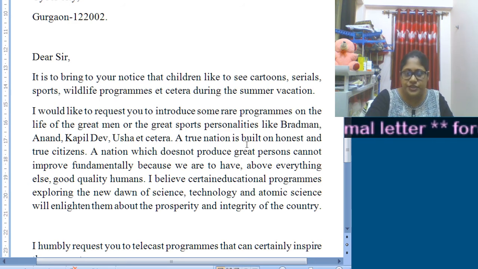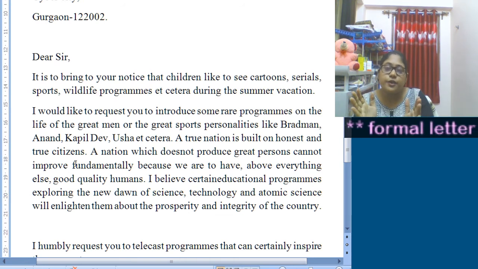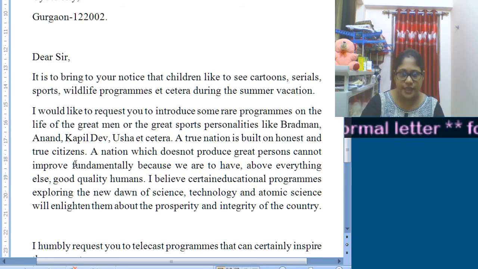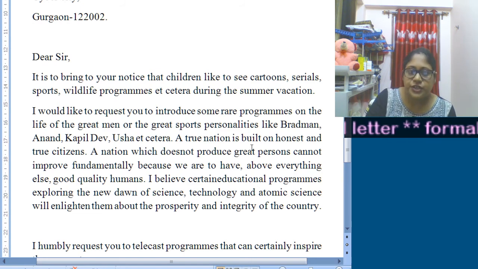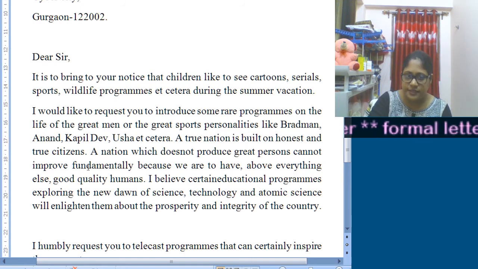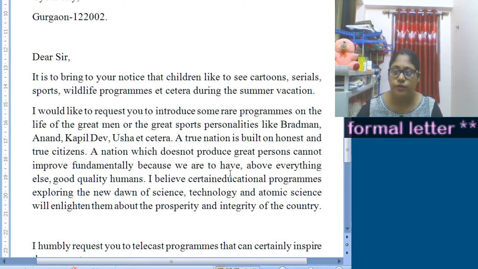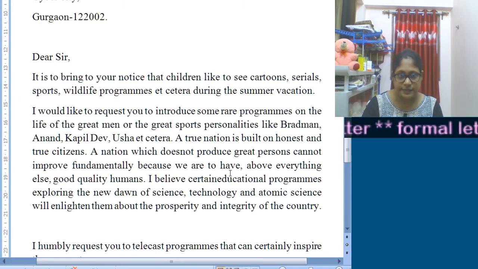Then, a true nation is built on honest and true citizens. So there must be a reason. Why are you suggesting the person to show the life of great men like this? It must have a reason, and you need to mention that. A true nation is built on honest and true citizens. A nation which does not produce great persons cannot improve fundamentally, because we are to have, above everything else, good quality humans. We all want good quality humans in our society. So this is your utmost reason, justification.